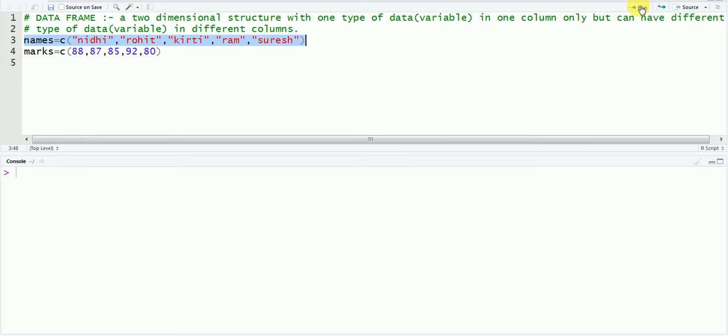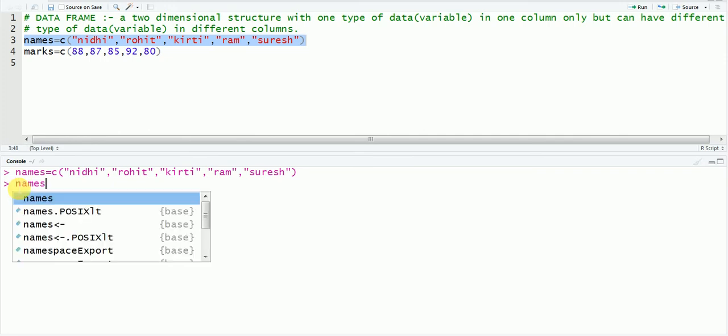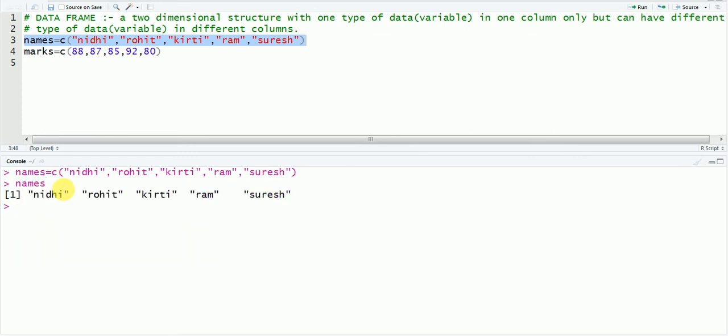Click on that, run. So this is how your first data vector is formed. Then if you want to see this data vector, in your console part write names and just enter.